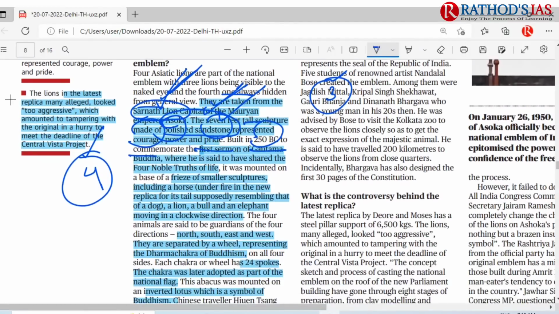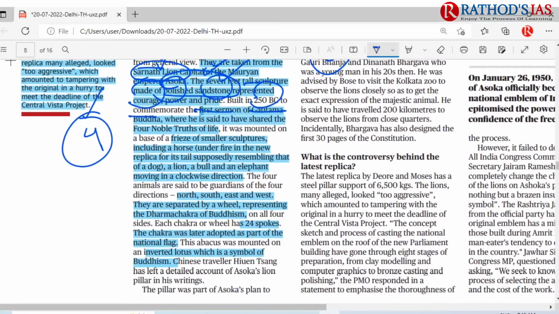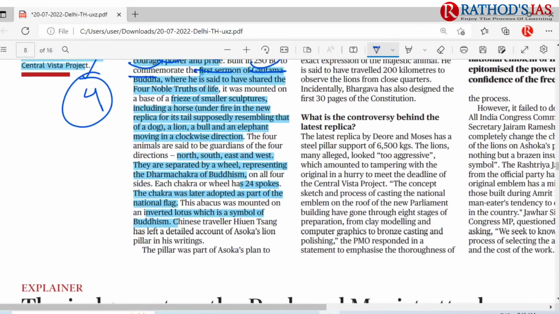And we have these 4 lions because they mainly share the 4 noble truths of life. Other animals are also depicted here: lion, bull, and elephant. They are arranged in the clockwise direction. These animals guard the north, south, west and east, and the lion, bull and elephant are separated by a wheel.